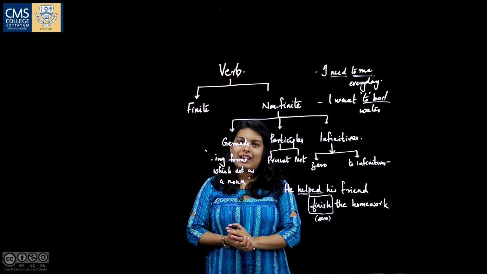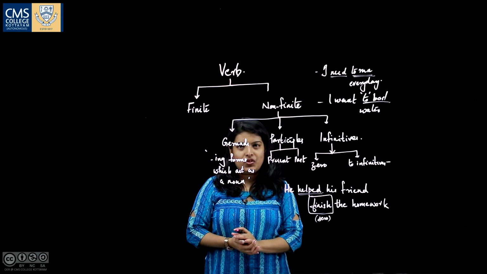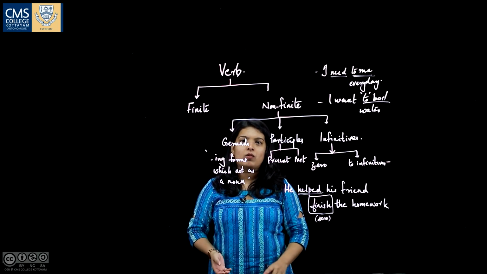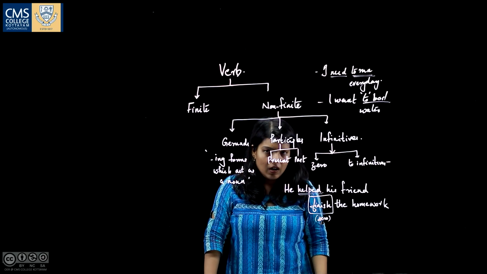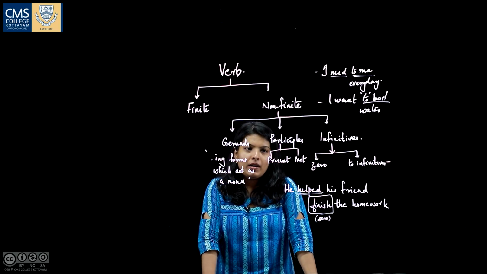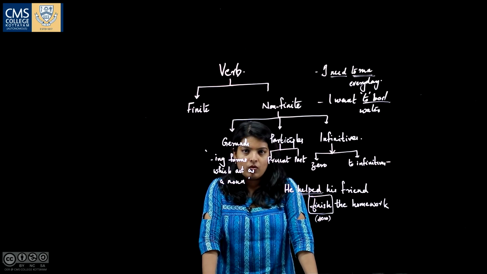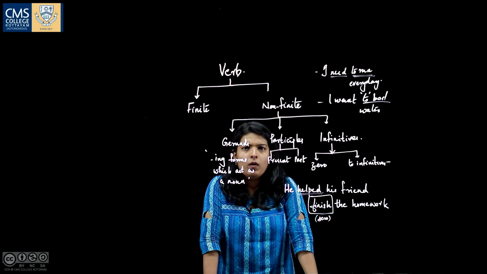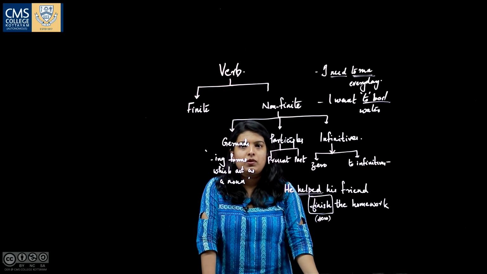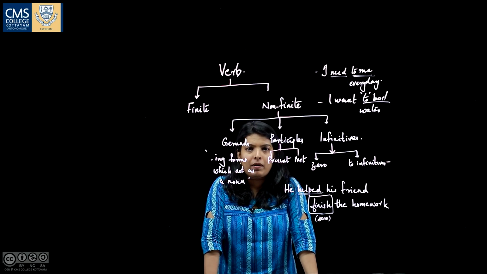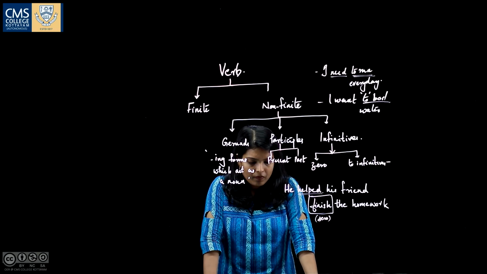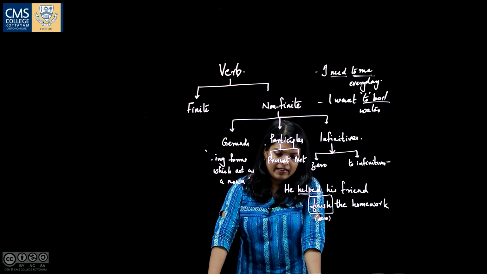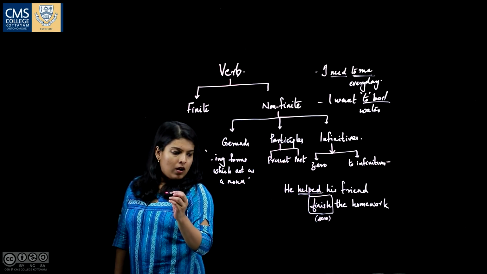It is confusing with the gerund, because gerunds are also the -ing form of a verb which acts as a noun, but a present participle is also an -ing form of a verb. Then how are you going to differentiate between a gerund and a participle?